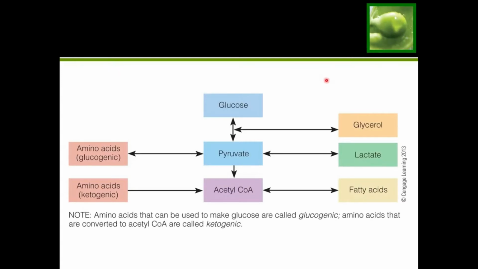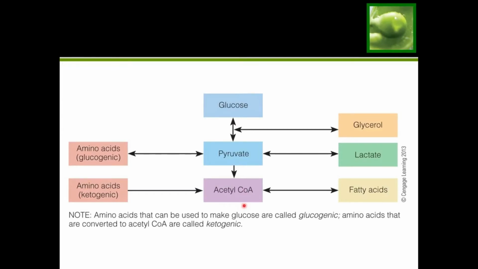So taking a look at our fats, remember we said our fats are made out of triglycerides. Thus most of the fat that comes from our diet is in triglyceride form. And triglycerides are made with 1 glycerol and 3 fatty acids. We know glycerol enters right before pyruvate, so technically glycerol is capable of making glucose. So we could use that part of our fat to make glucose. But if we look at the fatty acids, they enter at acetyl-CoA, where it is not reversible. So we actually can't make glucose out of our fatty acids.